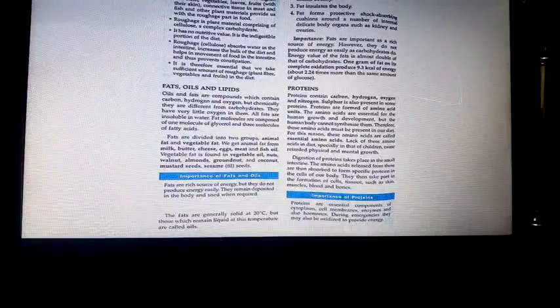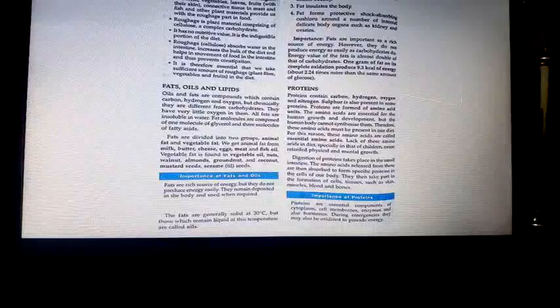Got it, children? The smaller units are amino acids. Proteins provide chemical material for the growth and repair of the body cells and tissues, and at certain times in an emergency they also get oxidized and release energy, children. Got it? Did you all understand?